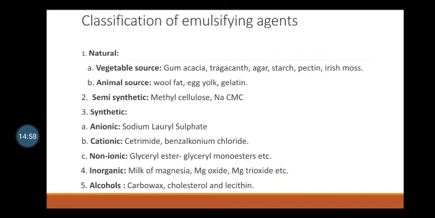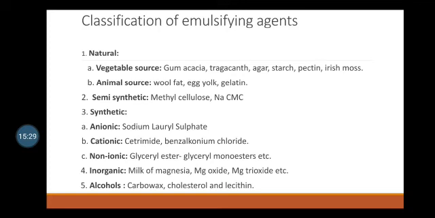Another one is the non-ionic emulsifying agent. The glyceryl esters such as glyceryl monostearate, and sorbitan fatty acid esters such as sorbitan monopalmitate, are commonly used non-ionic surface active agents. They are widely used in the preparation of pharmaceutical emulsions because emulsions prepared with non-ionic surfactants remain stable over a wide range of pH changes.